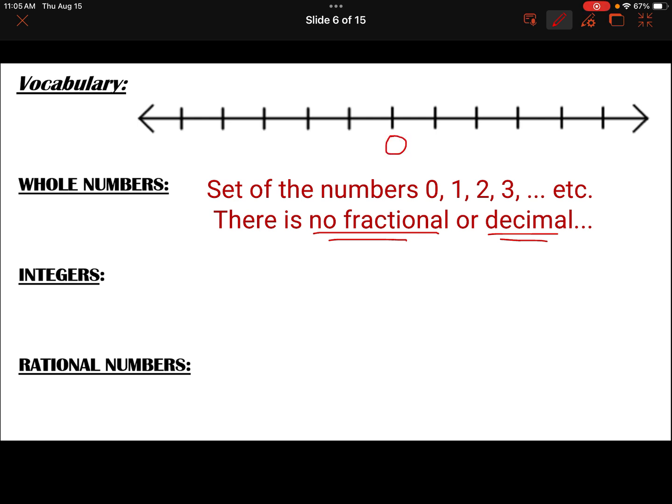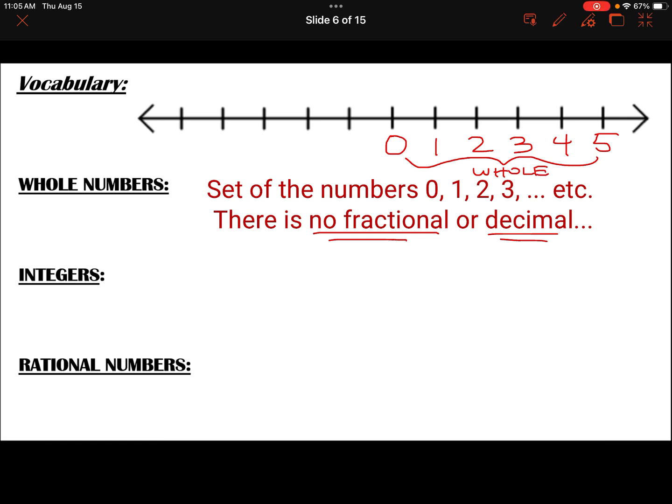We'd start here at 0, and we'll put 0 in the middle, and then to the right, 1, 2, 3, 4, 5. Somewhere about there. And then we're going to label these as our whole numbers. These are the ones that have no fractions, no decimals. Those are our whole numbers.